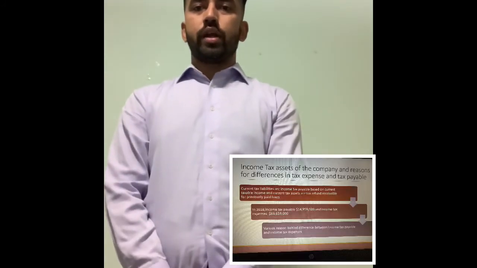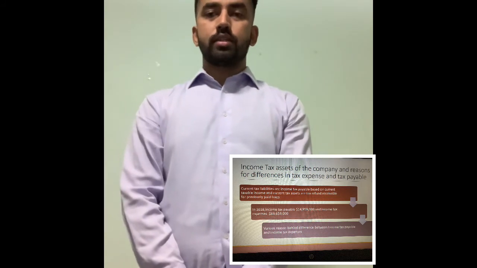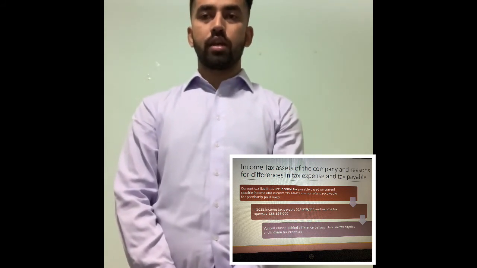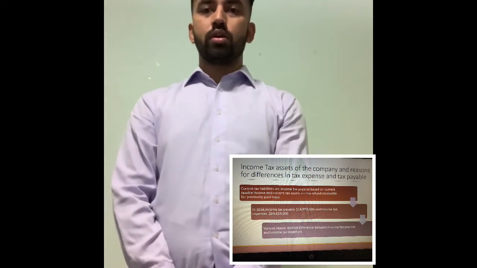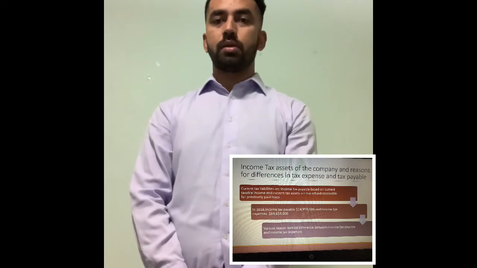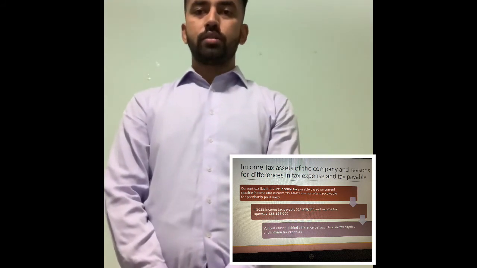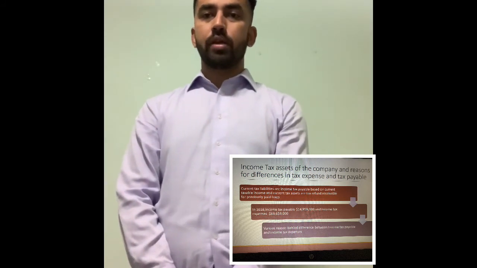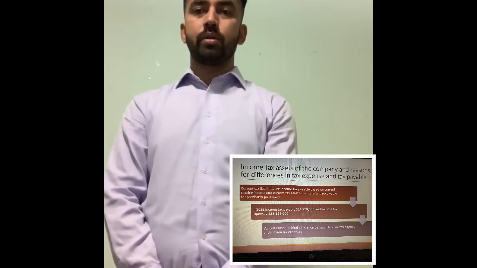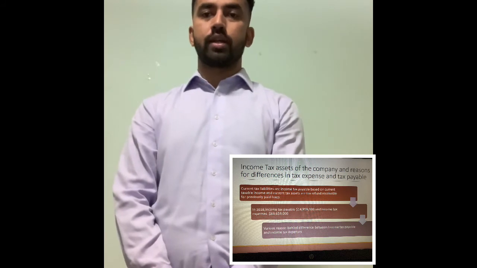So next, move to another topic, the income tax assessed of the company and the reason for differences in tax expenses and tax payable. I figured out some important points. Some of them are: current tax liabilities are income tax payable based on current tax payable and current tax assessed, and tax refund receivable for previously paid taxes.